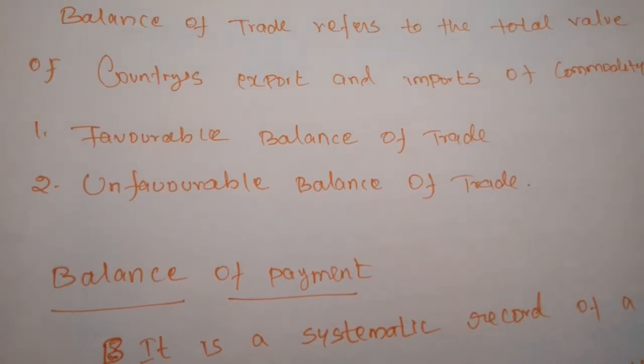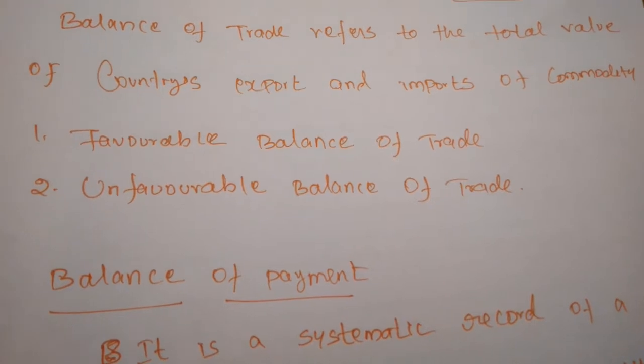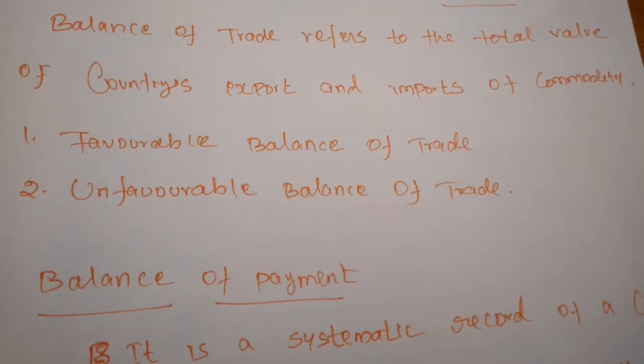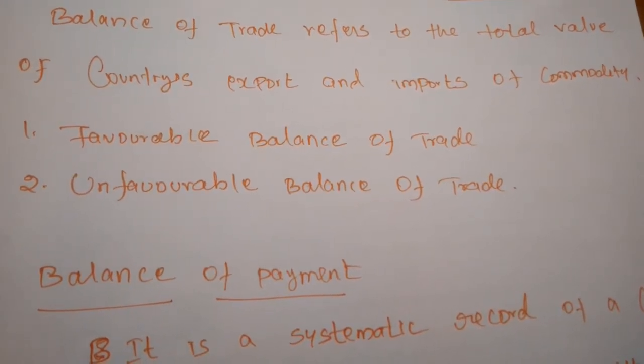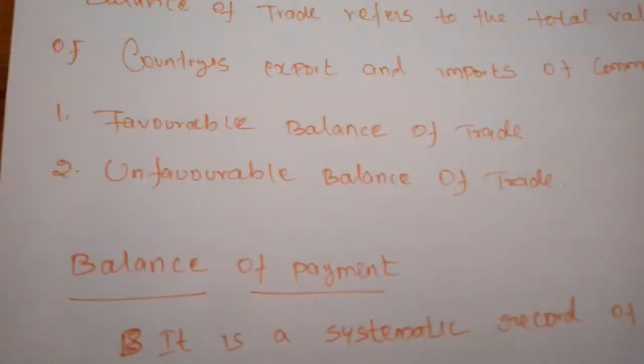If we are importing more commodities from other nations, we have to pay more money to the other nations. So we will never get the profit. So all the nations must want to maintain the favorable balance of trade only. Next, the balance of payment.